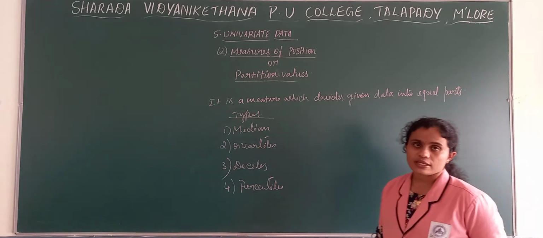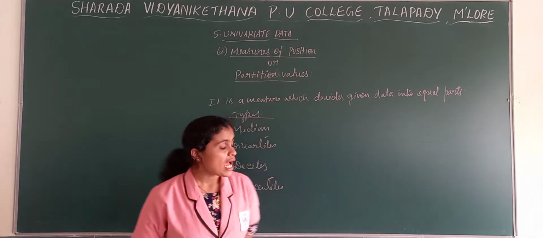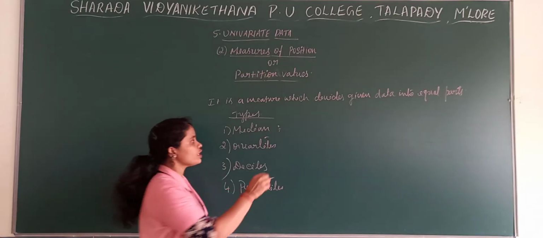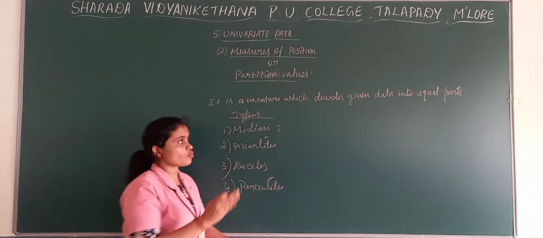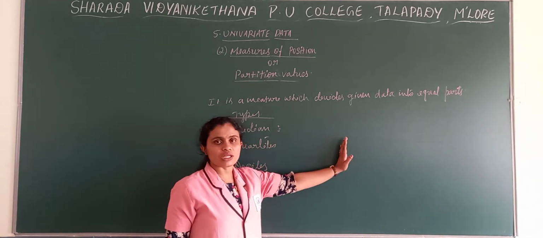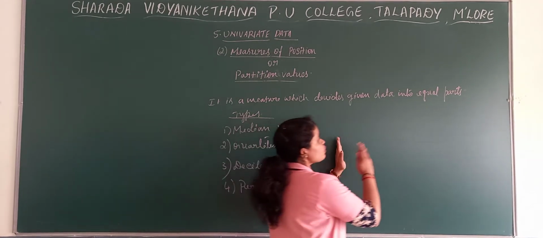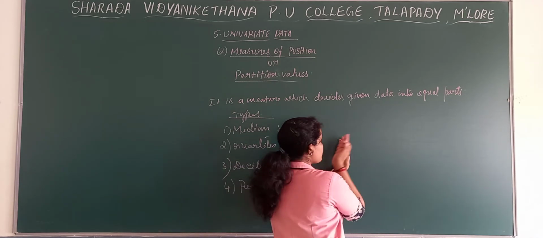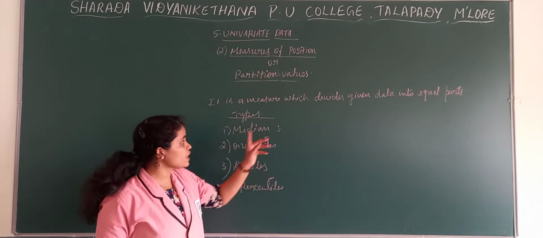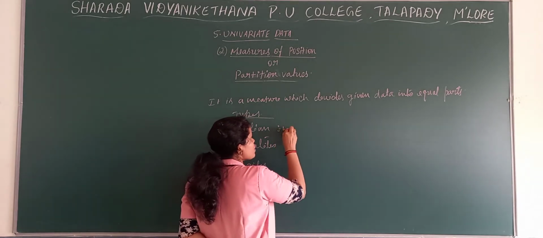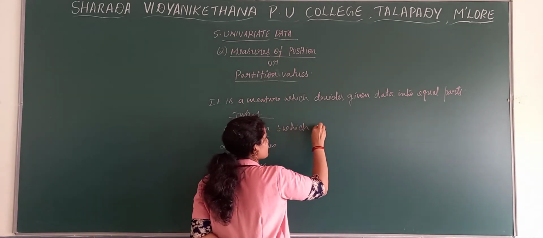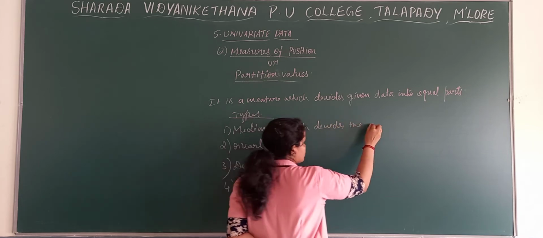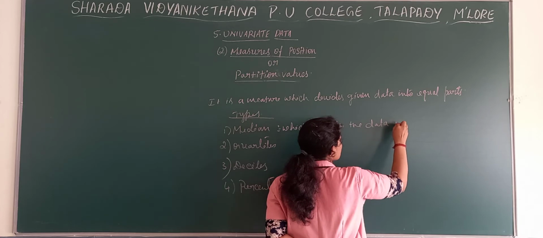So what is median? Median means the middlemost value, and it is a measure which divides the data into 2 equal parts. We know that it is a middlemost value. When we take a middle value in a given series of data, it means we divide the data into 2 equal parts: the part before the middle value and the part after it.